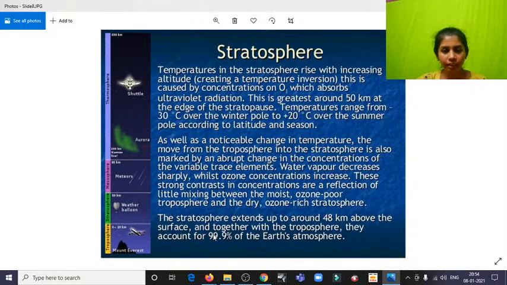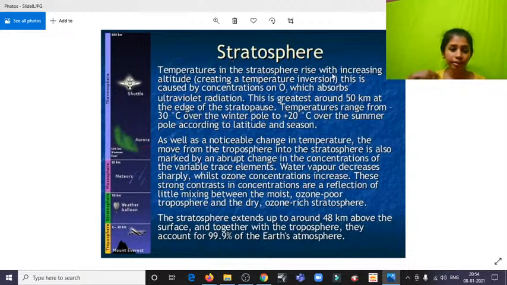And the next layer is the stratosphere. See, we have over here the troposphere, stratosphere, and mesosphere. The troposphere is where we can see Mount Everest and all these landforms. So we are here, and the next level is the stratosphere.